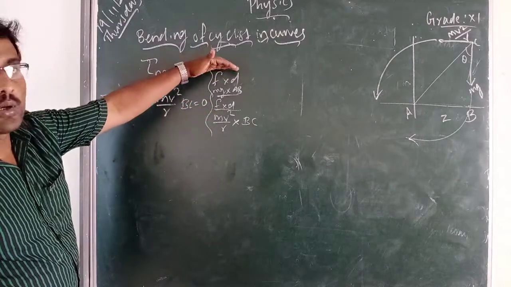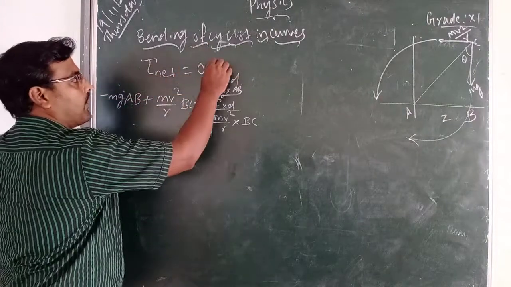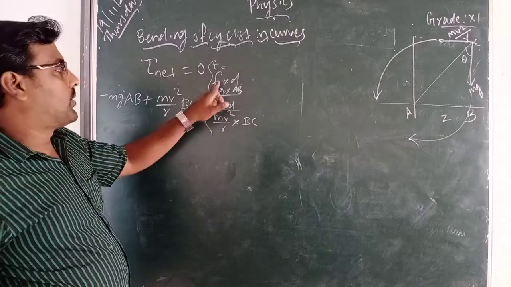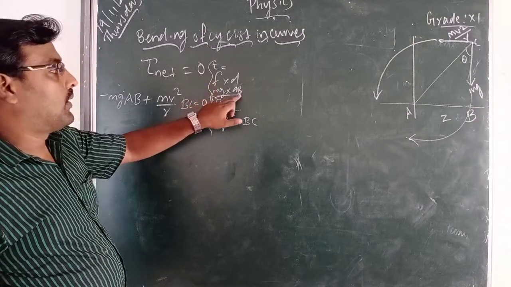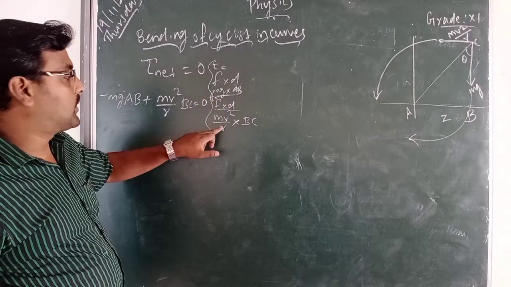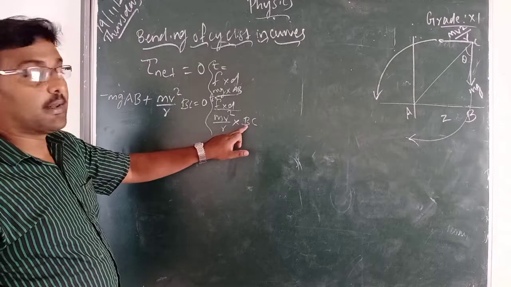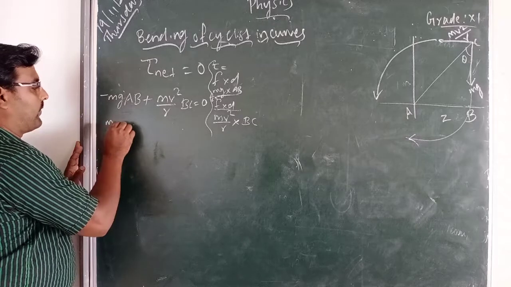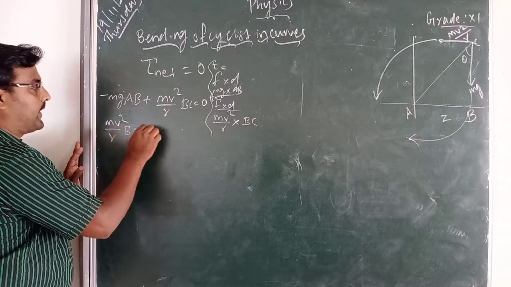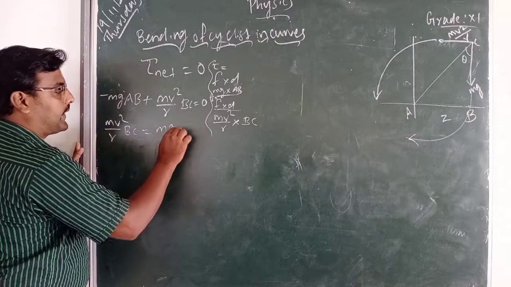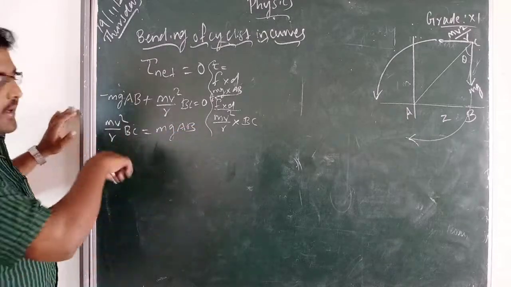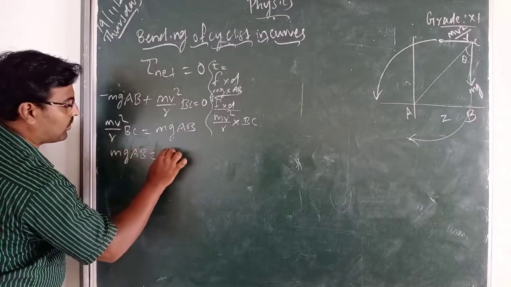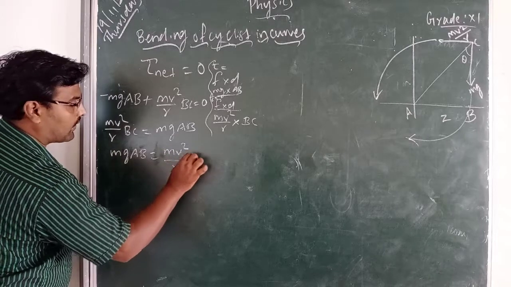So we have found the torque separately with the F into D formula. The first is the force mg with distance AB, and the second is the centrifugal force mv square by r with distance BC. Now from the net torque, rearranging, mg AB equals mv square by r BC.